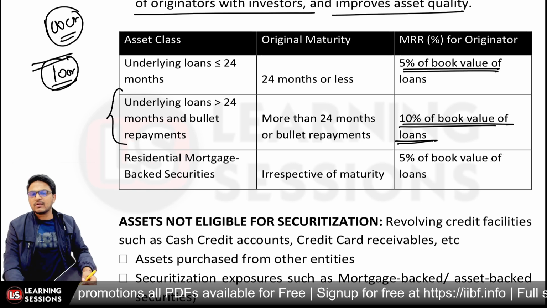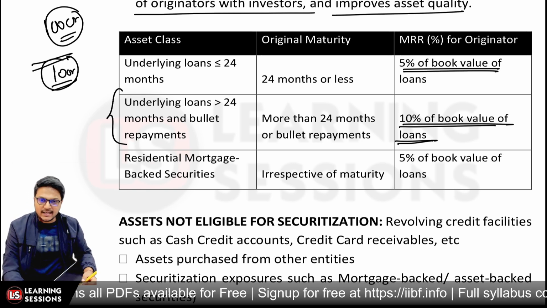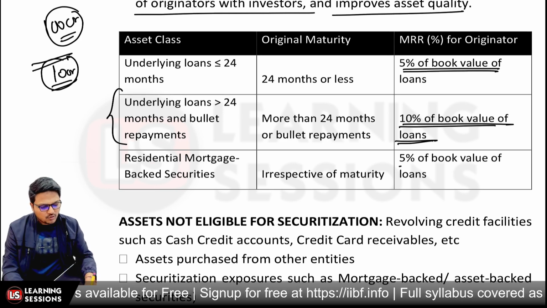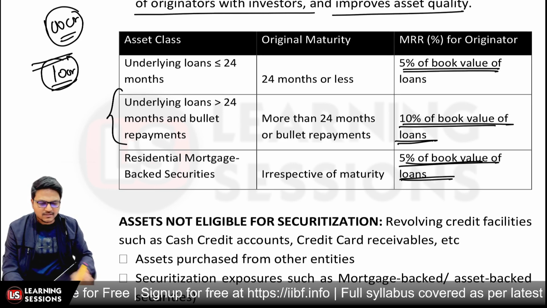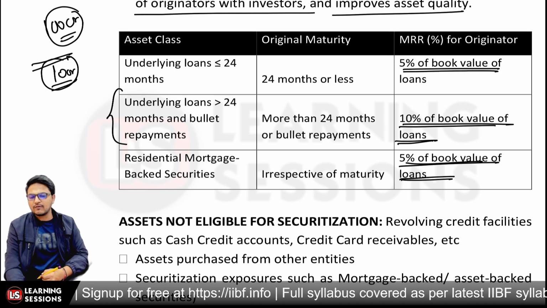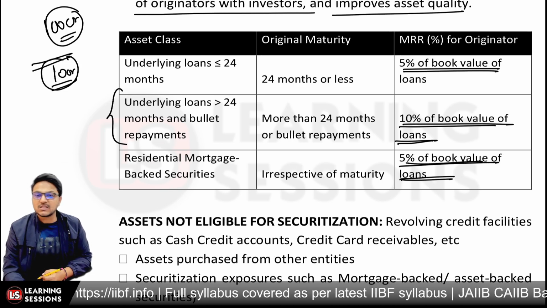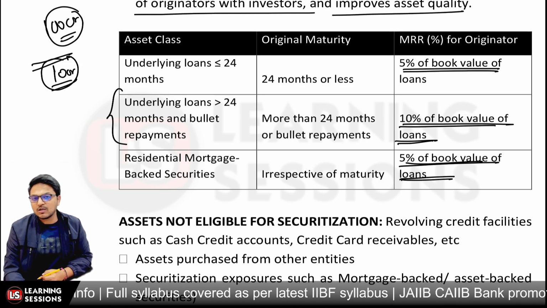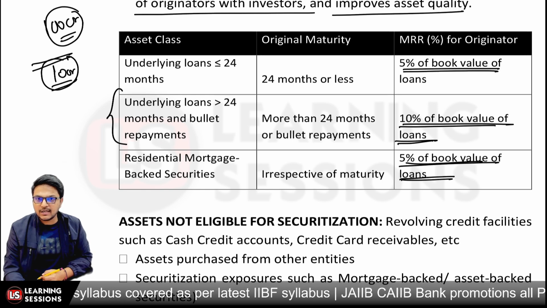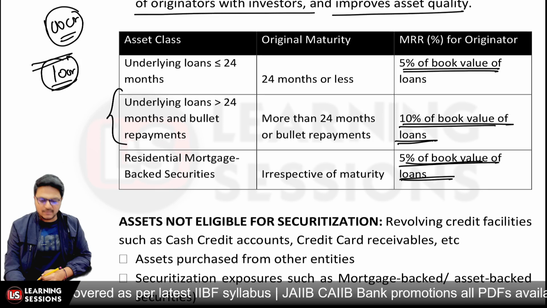And in the case of residential mortgage backed securities, it is also 5% of the book value of the loans. In all the cases it's 5% or 10% of the book value of the loans. So where the maturity is up to 24 months, it's 5%; where it is greater than 24 months or there are bullet payments, it's 10%; and for residential mortgage, it is 5% again.